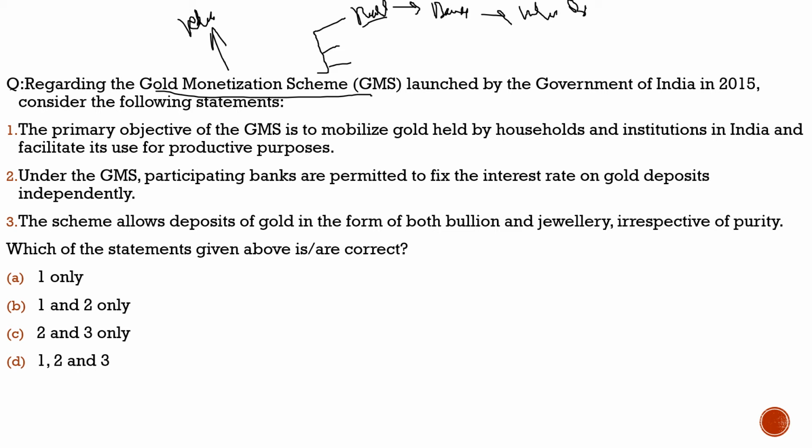Then there would be the medium term and long term, under which the gold would be provided and melted, and assets would be created for further processing. When this gold is melted by the banks, it would be sold to the jewelers, and they will form gold artifacts from that gold. Under this, the interest rate would be decided by whom? It would be decided by the Government of India, or we can say the RBI. So these are a few important facts about gold monetization.